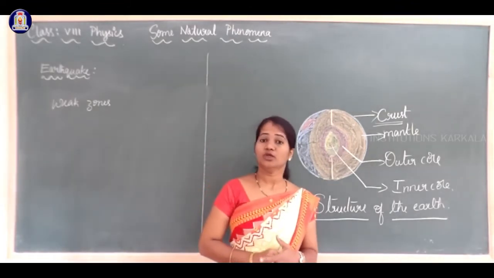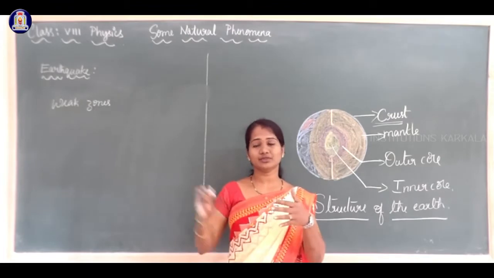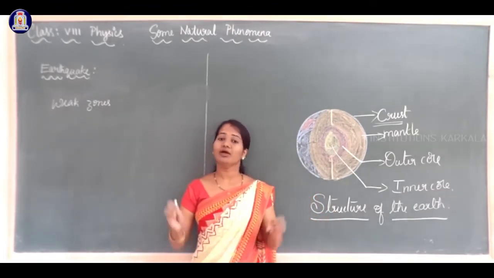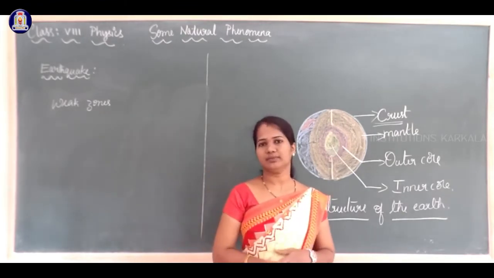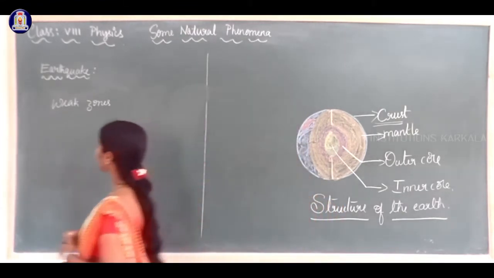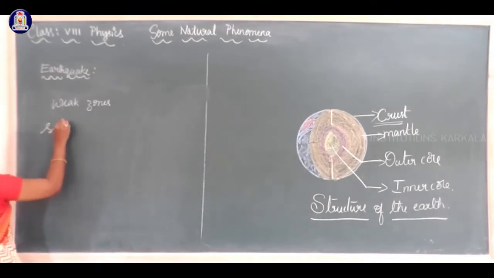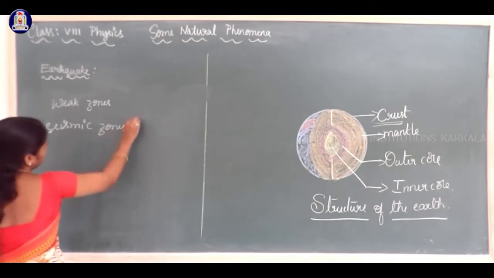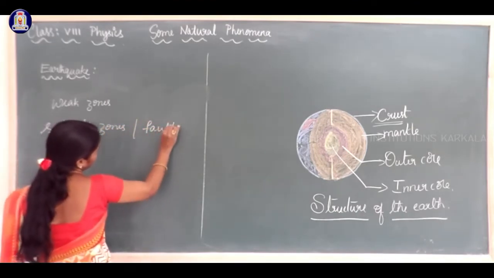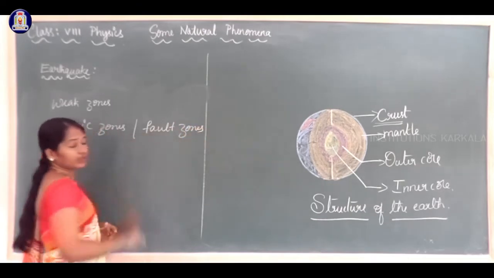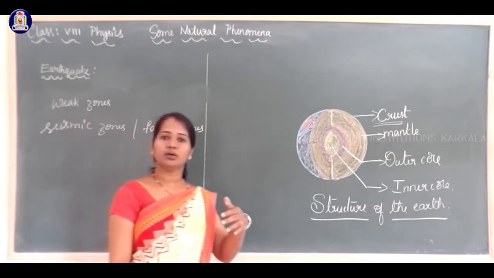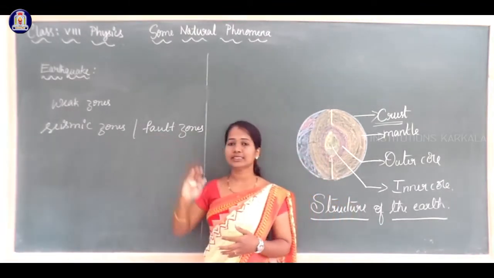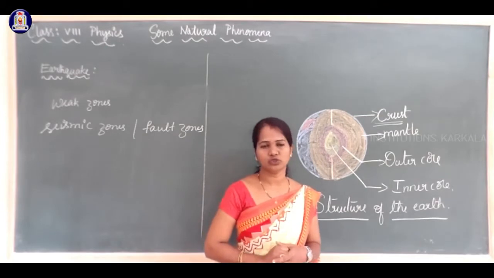These weak zones are nothing but the boundaries of the plates where earthquakes occur more frequently. They are called seismic zones or the fault zones.